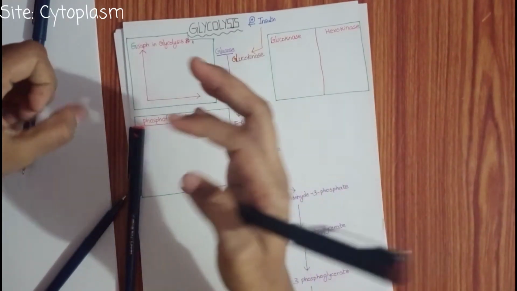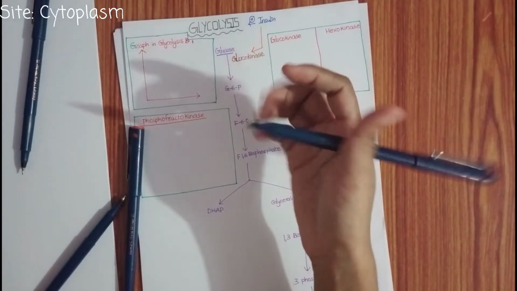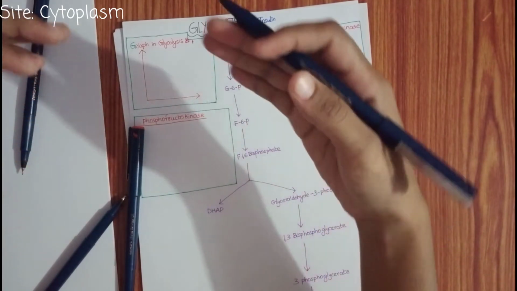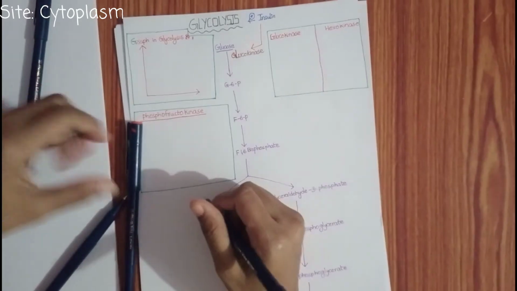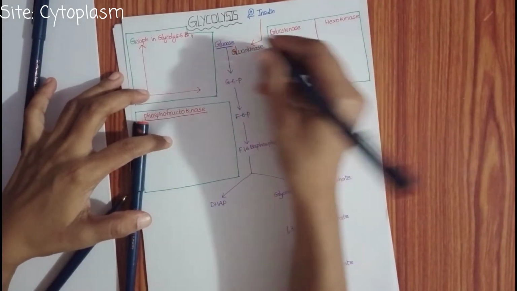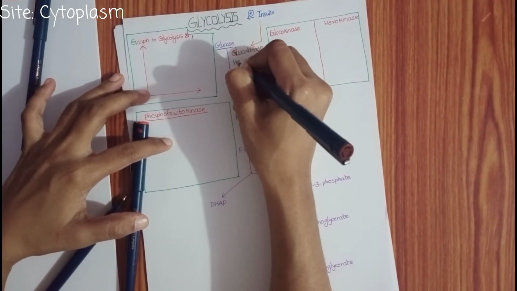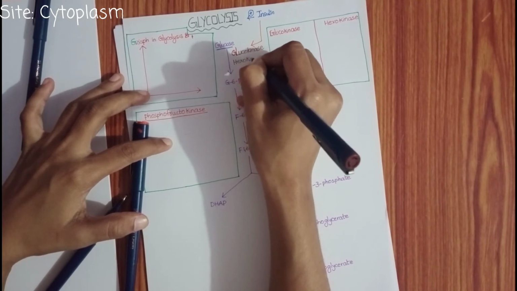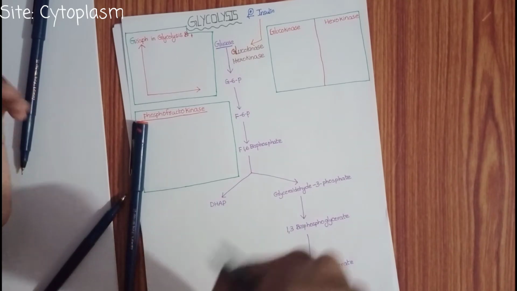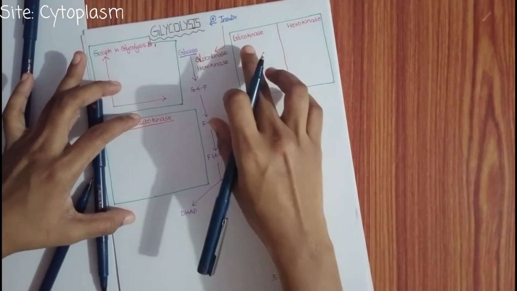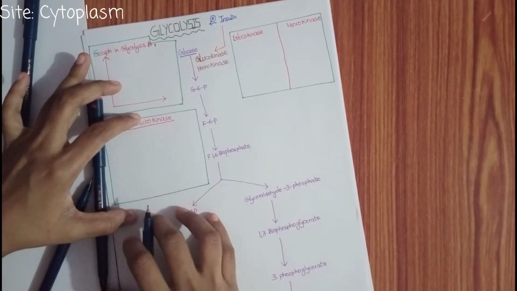This glucokinase is a fast enzyme. It will convert glucose to glucose 6 phosphate in a very fast manner. Okay. Hexokinase also converts glucose into glucose 6 phosphate. But what is the difference between glucokinase and hexokinase?